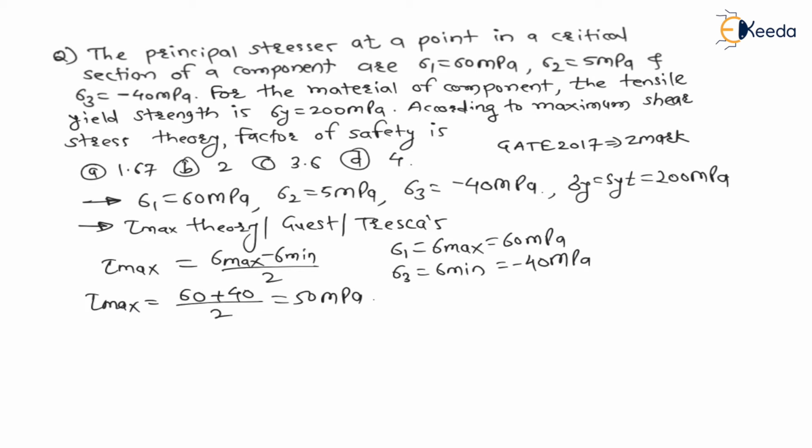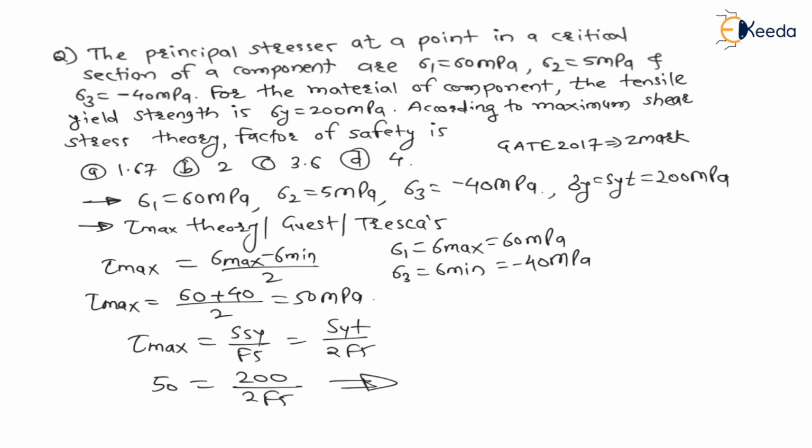And as per Tresca's theory or Guest theory, this maximum shear stress is equal to SSY divided by factor of safety, which is nothing but equal to SYT divided by 2 into factor of safety. Now put the values. Therefore 50 is equal to SYT, which is 200, divided by 2 into factor of safety. If you put values over here, then you will find that factor of safety is equal to 2. Therefore your answer for this question is option B, which is 2.